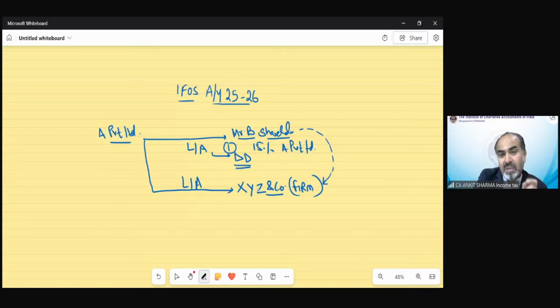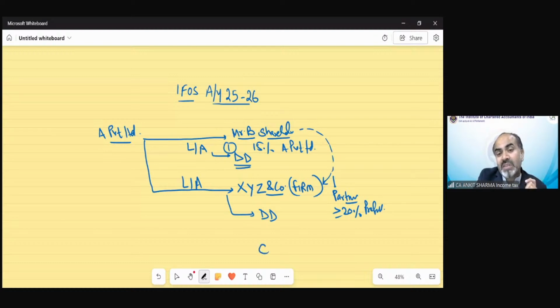So if in this partnership firm Mr. B has substantial interest, he is a partner having more than 20% profit sharing ratio in this partnership firm, and this private company gives loans to this XYZ and Company, a partnership firm in which Mr. B is a partner, that is again going to be treated as deemed dividend.